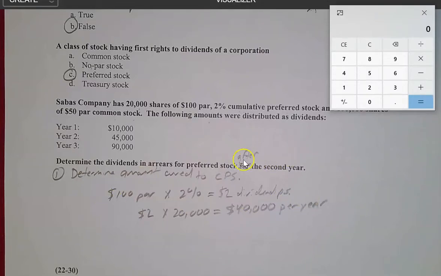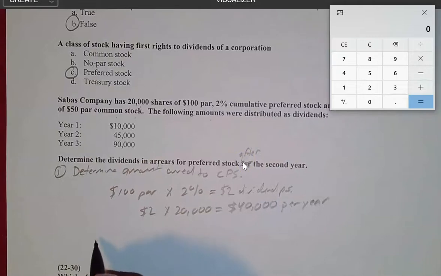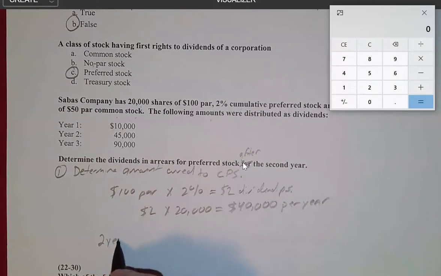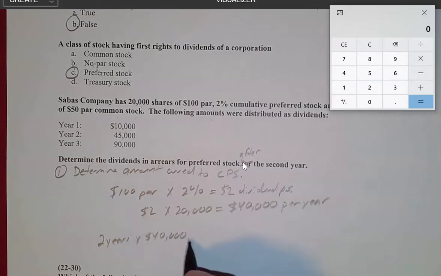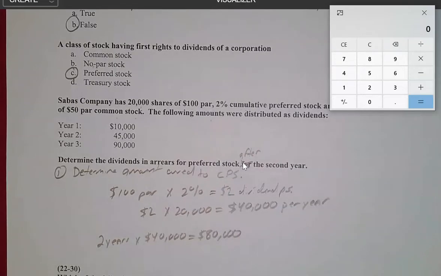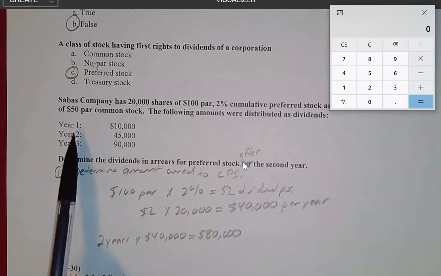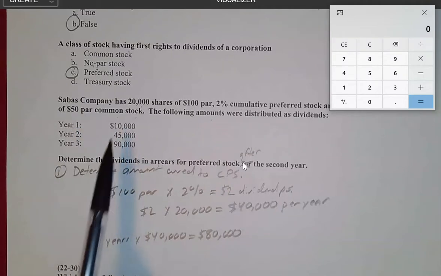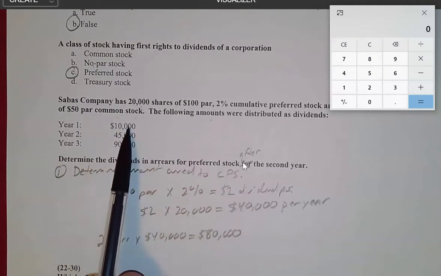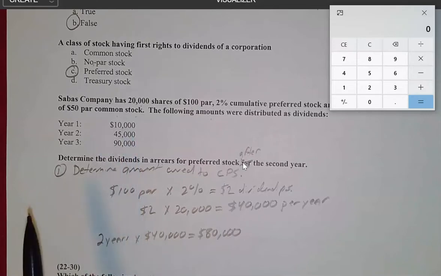Well, after year 2, we could say, okay, year 1 and year 2 is 2 years times $40,000 equals $80,000. But that's not exactly what the question is asking us for, is it? They want to know how much is actually still in arrears. And notice here that we paid out dividends in year 1 and year 2 of $10,000 and $45,000. Well, all $10,000 went to the cumulative preferred stockholders in year 1.